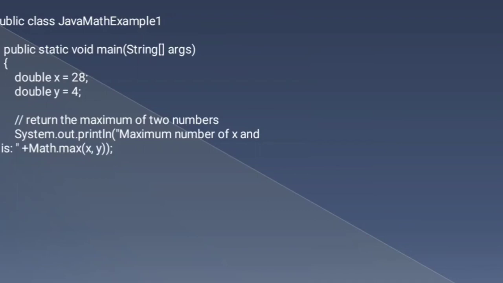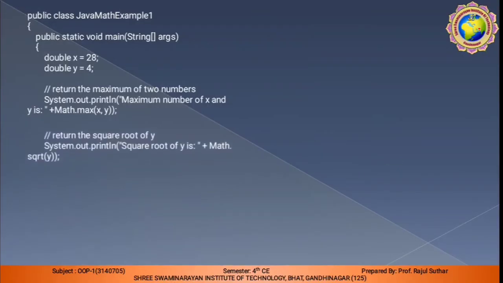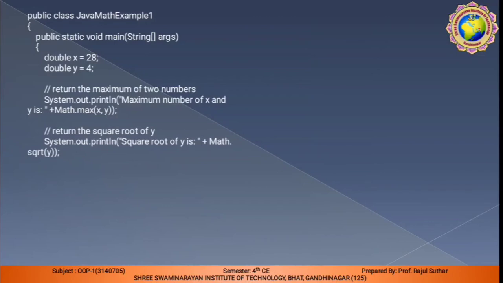So here the output is the maximum number of x and y using Math.max. This max method retrieves the maximum value from x and y. Math.max(x, y), so x is the maximum value. Then return the square root of y. You can print the square root by using System.out.println, square root of y is Math.sqrt. Here sqrt is required to print the square root.